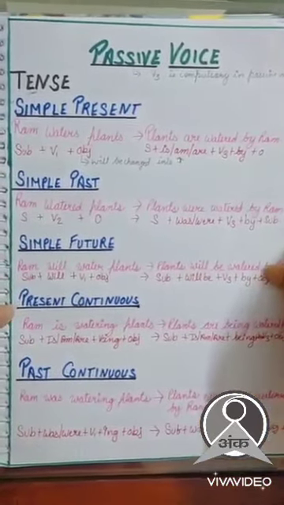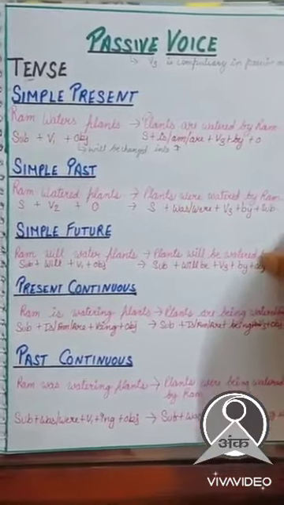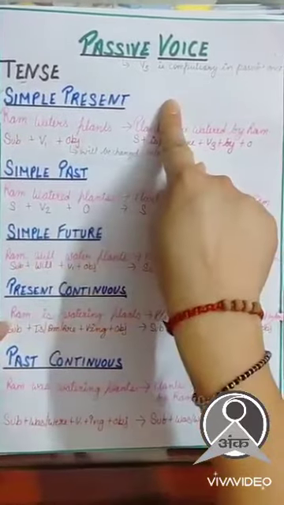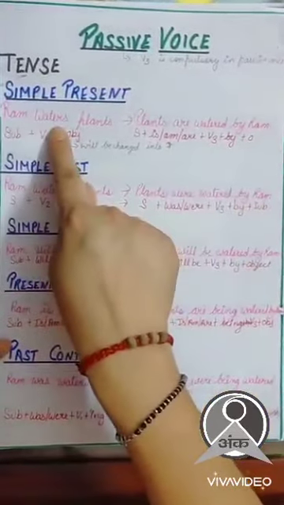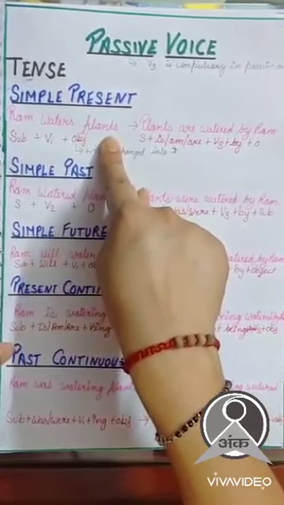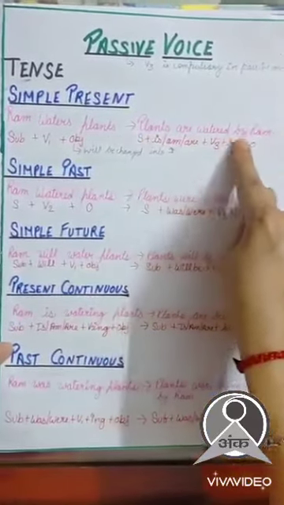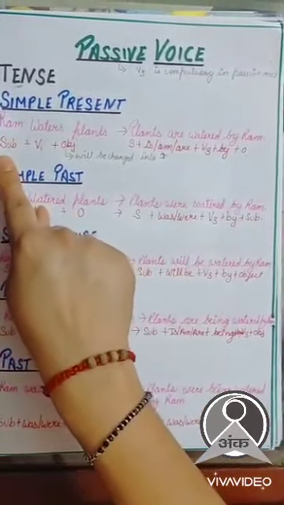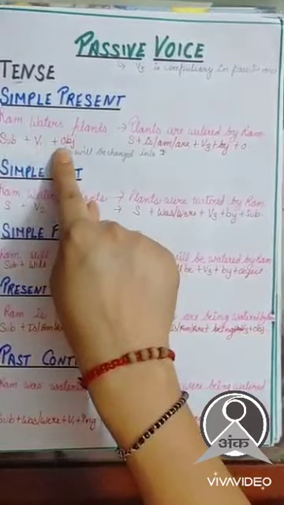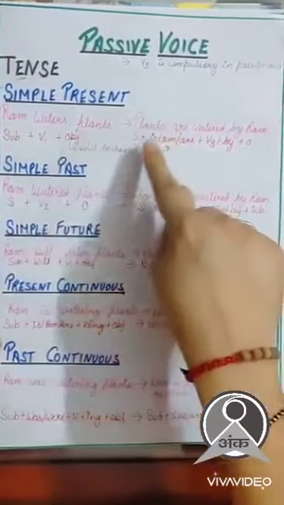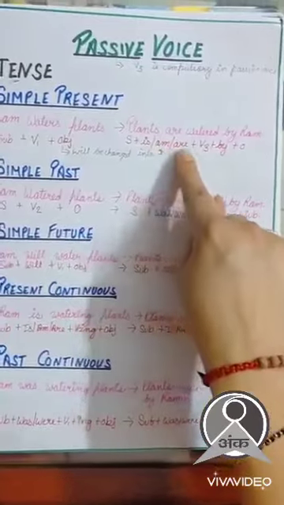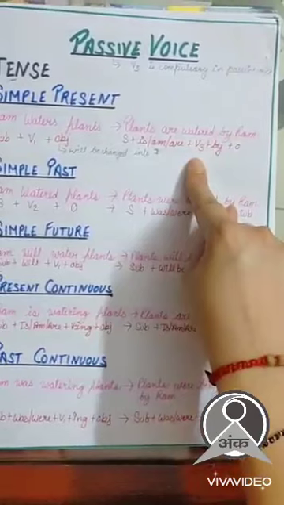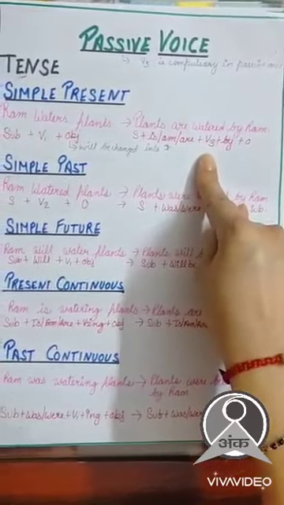Let's see the rules of changing active voice into passive voice. Let's start with tenses. So your first tense is simple present tense. Ram waters plants. It will change into plants are watered by Ram. Let's see the rule of simple present tense. Subject plus first form of the verb plus object. It will be changed into subject plus is/am/are plus third form of the verb plus by plus object. Third form of the verb is compulsory in passive voice.